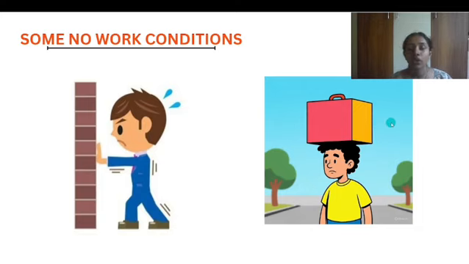So I think you all got the points. What is work? How can we classify an activity as work? If it obeys the two conditions, that is, a force acts on the object and the object has a displacement in the direction of the applied force, you can say it is work. And you also saw some conditions for zero work. I hope you got all the points. Thank you.